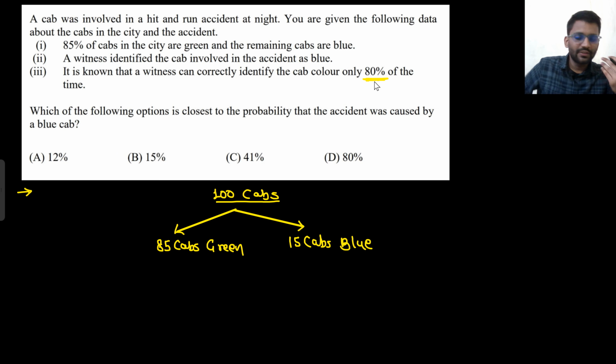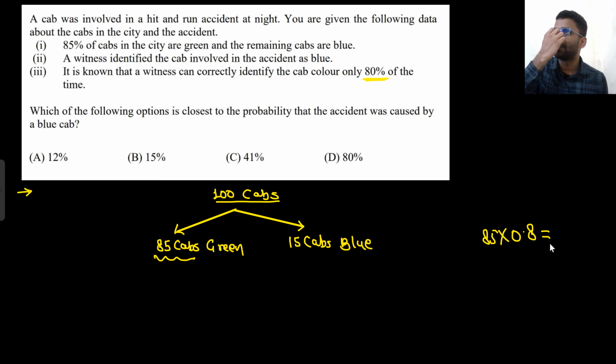So let's assume in a showroom you have 85 green cabs and 15 blue cabs. You take the witness with you and show him 85 green cabs, and you ask him how many green cabs he can see. What will he say? You are showing him 85 green cabs only, and you ask how many green cabs he can see. He will say he can see 85 into 0.8, that means 85 into 0.8.